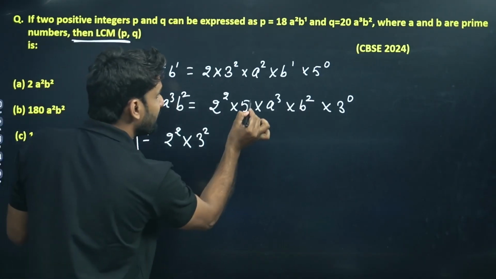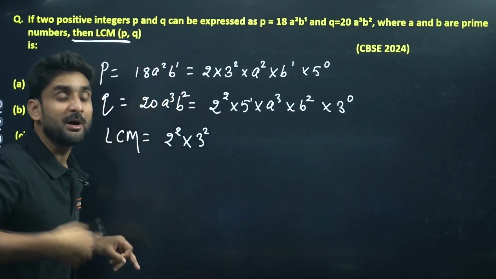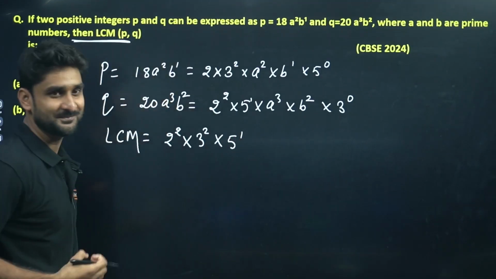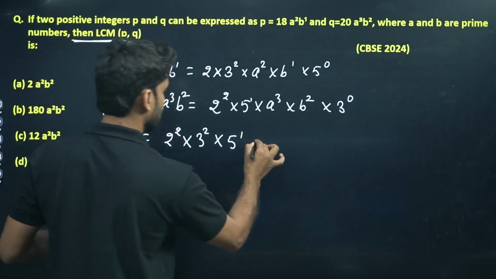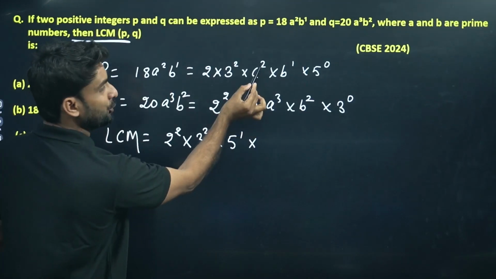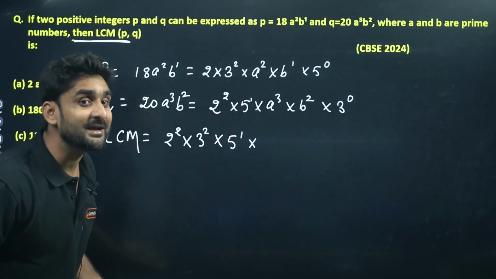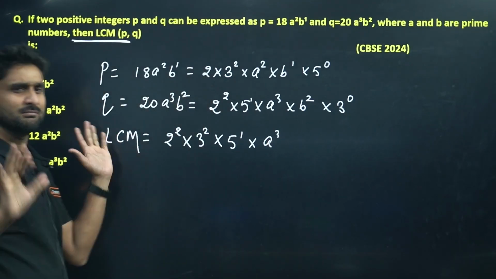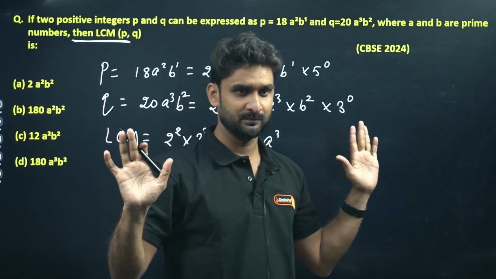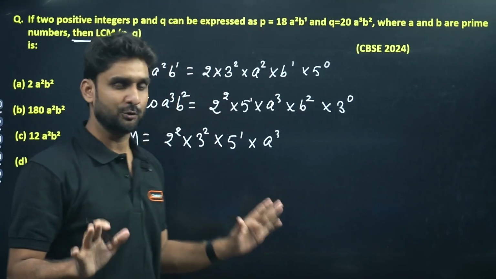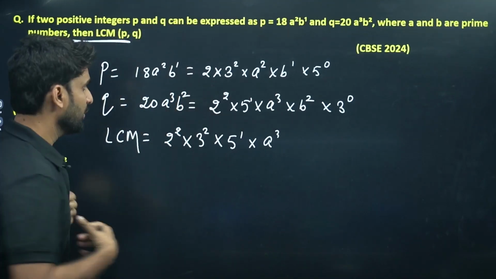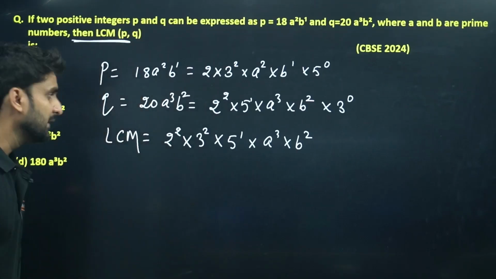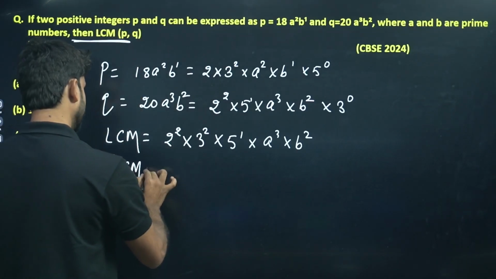Here 5 to power 1, here 5 to power 0. Which power will be taken? 5 to power 1, because we are solving LCM. And here a to power 2 and a to power 3. Which power will be taken? Again I am asking, a to power 3, because we are calculating LCM here. Don't take tension. Don't feel fear. Don't get worried. I am here to solve your query. Okay, b to power 1, b to power 2. Which power will be taken? Simple. Solve it and the result will be in front of you.